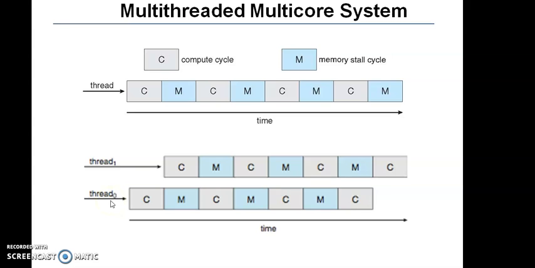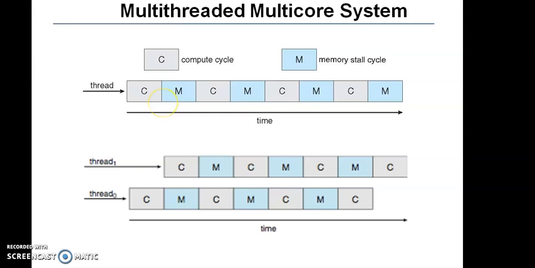Let us understand the importance of a multi-threaded multi-core system. In the first diagram, we have shown a single-threaded, single-core system. When we try to execute the process, first there is one compute cycle where the process is computed, and when it requires certain data from memory, it has to wait for the memory. This is called a memory stall cycle. Again there is one compute cycle, followed by a memory stall cycle, and because of this only 50% of the total time is utilized and the remaining 50% is wasted.